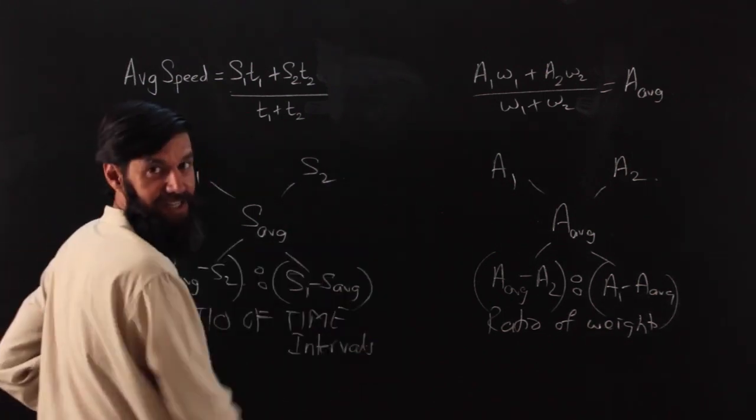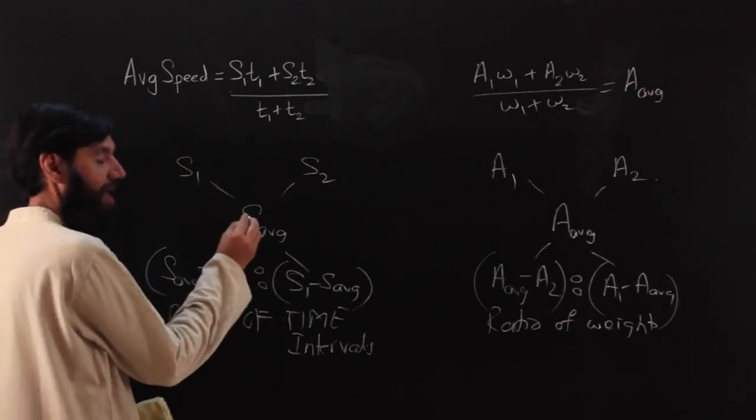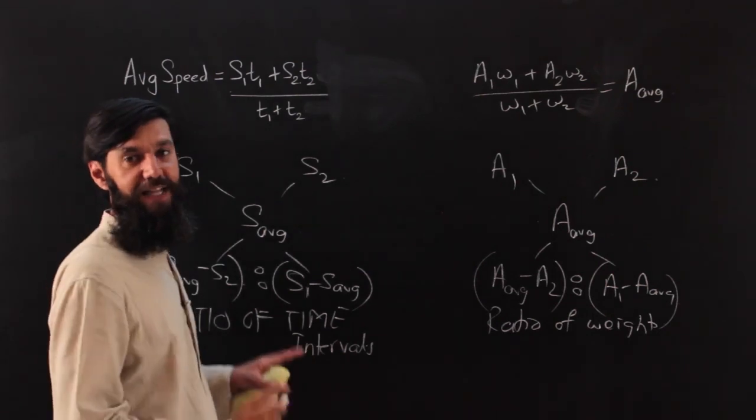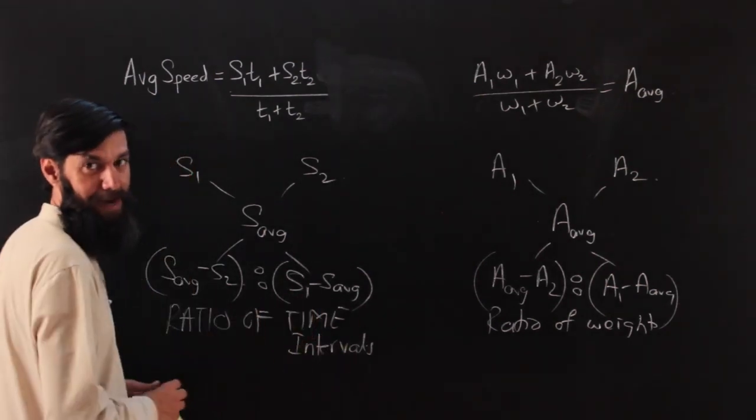This is what we have just learned, that weighted average speed is the weighted average, but the time intervals are the weights. This is where the most common error happens.